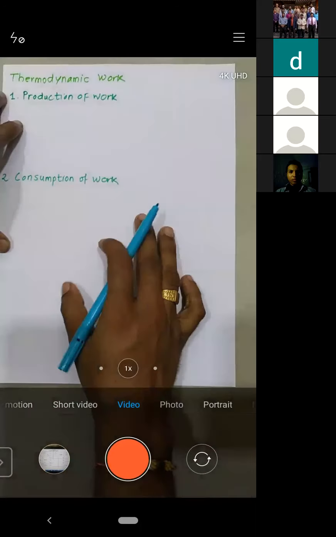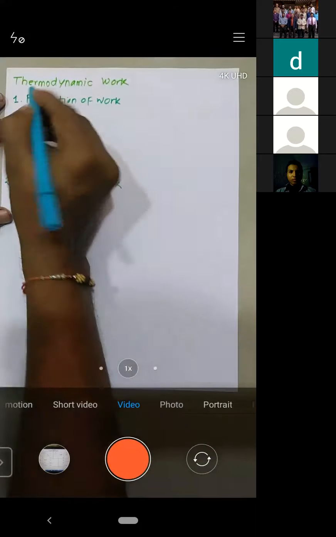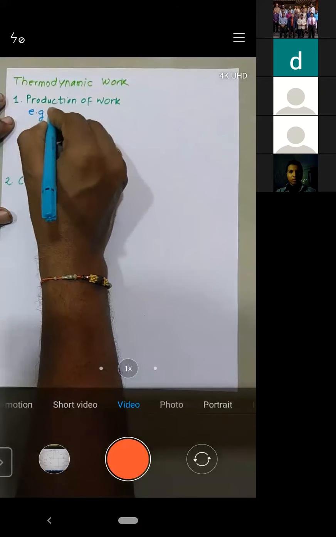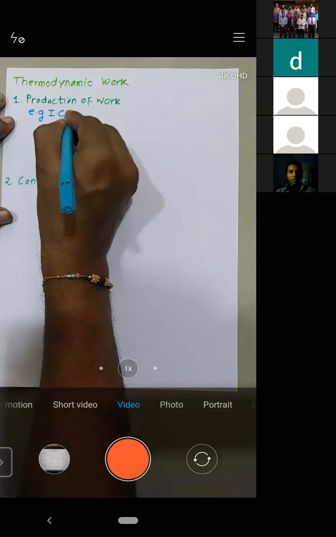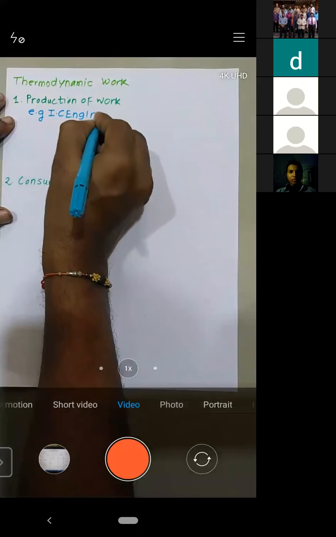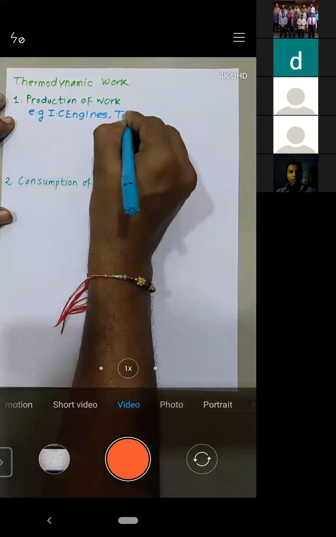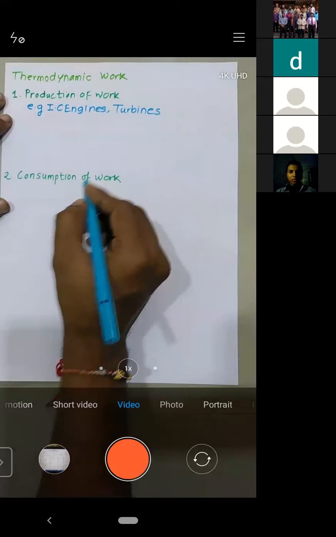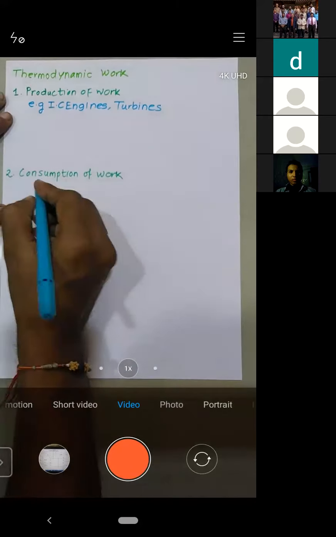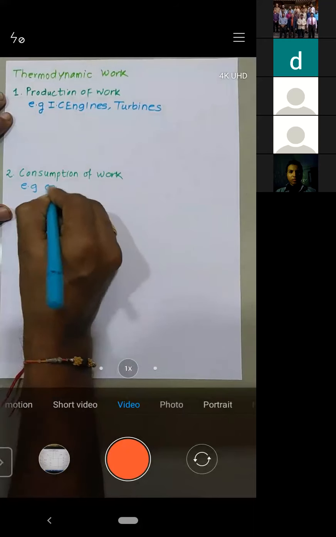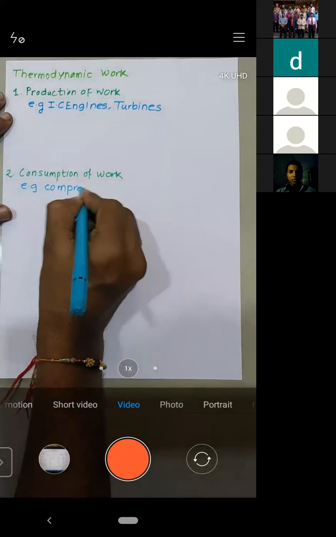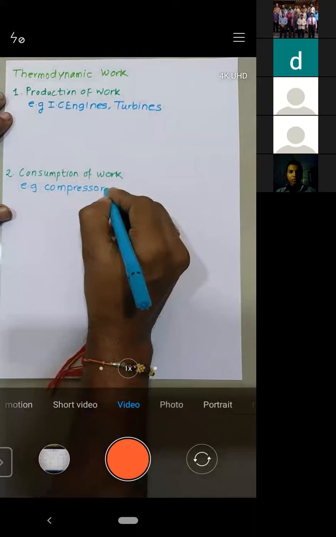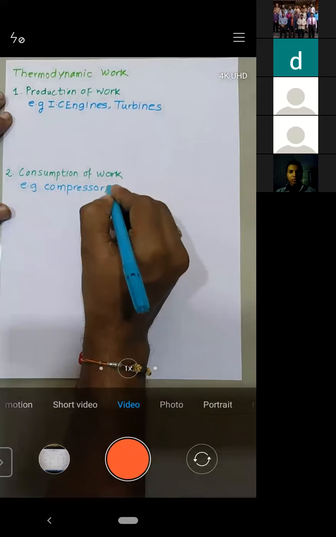Now see, which are the devices which produce the work? For example, IC engines and turbines are the power producing devices. Which are power consuming devices? Compressors, and then you can have pumps.